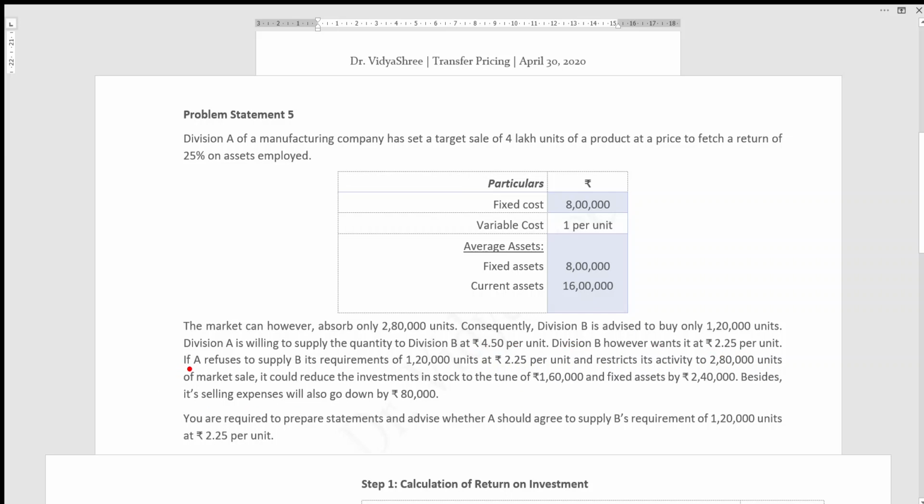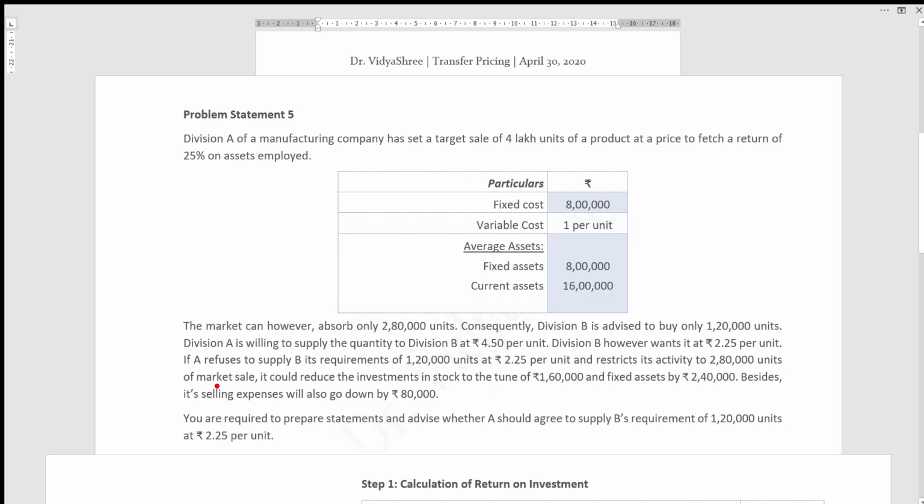So let's see the next option, that is if A refuses to supply B its requirement of 1,20,000 units at 2.25 per unit and restricts its activity to 2,80,000 units of market sale. Observe this very carefully. If A refuses to supply B this quantum, then Division A restricts its activity to 2,80,000 units of market sale.